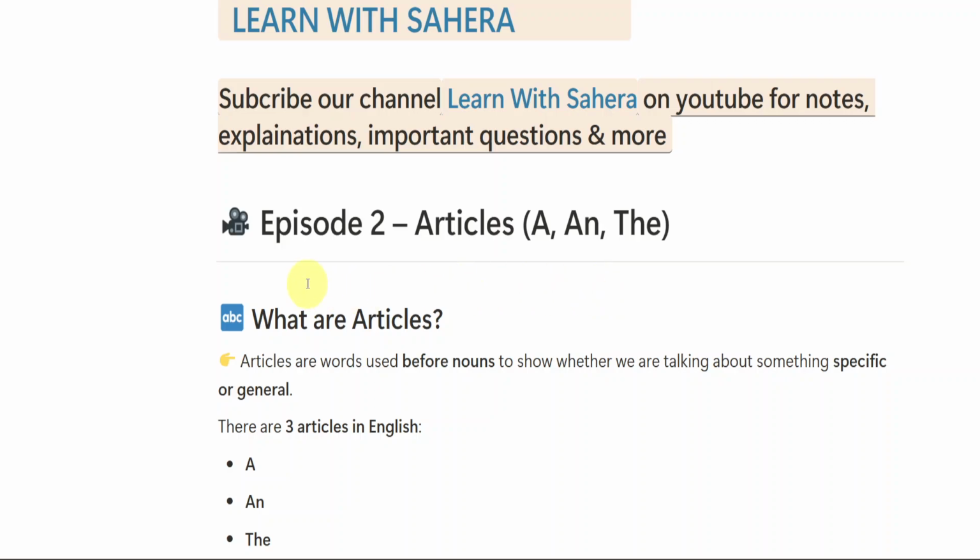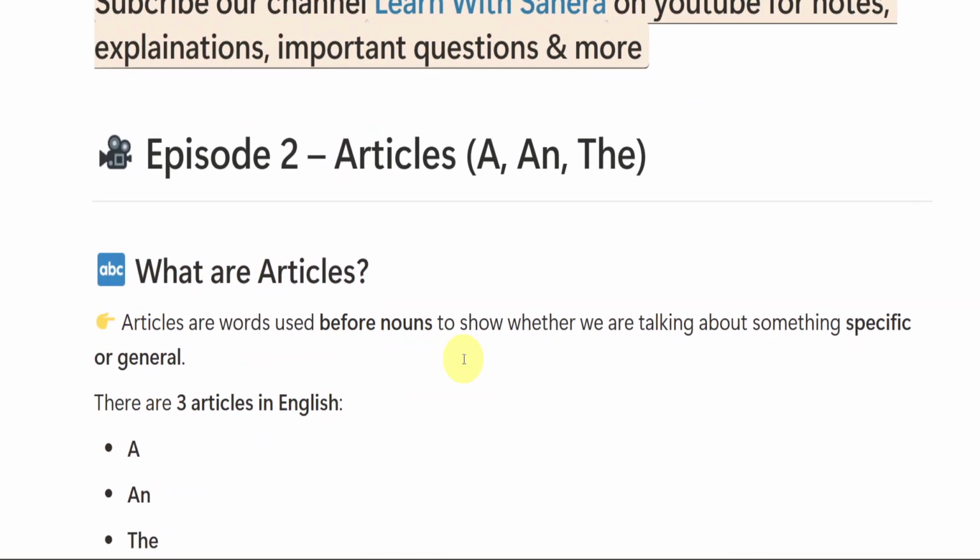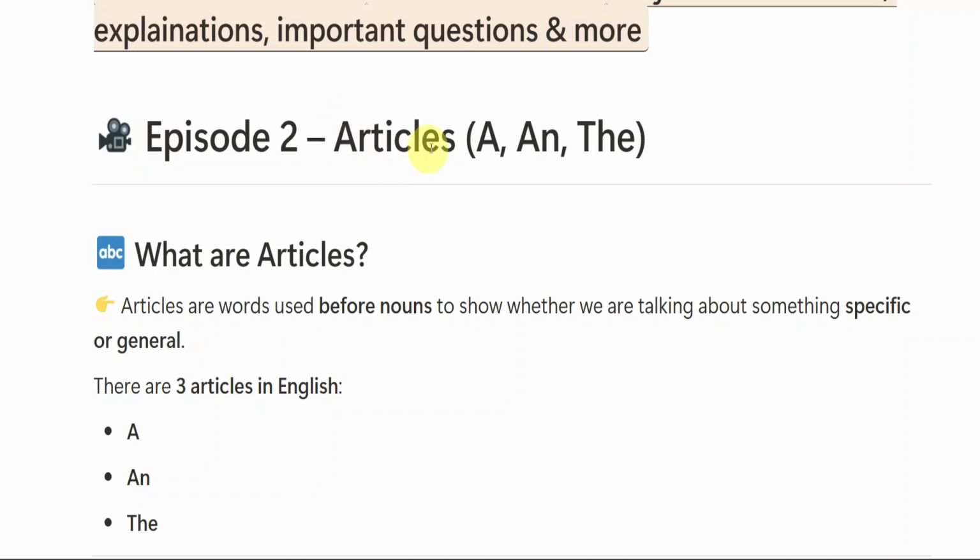Without wasting much of our time, let us get started with our episode number 2, articles. Before going into any topic, we should know what the topic is about, right? So before going into the topic articles, first let us try to understand what articles are. Articles are words used before nouns to show whether we are talking about something specific or general. Articles are used before nouns to check whether that noun is specific, meaning particular, or general.